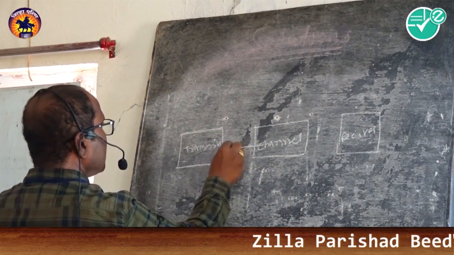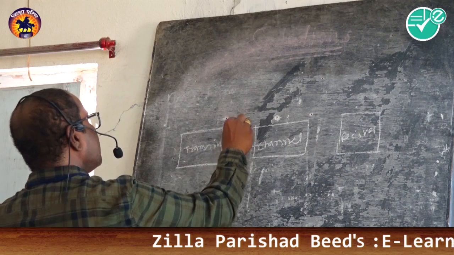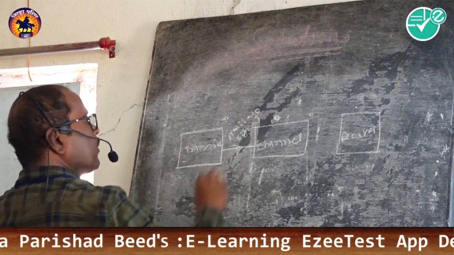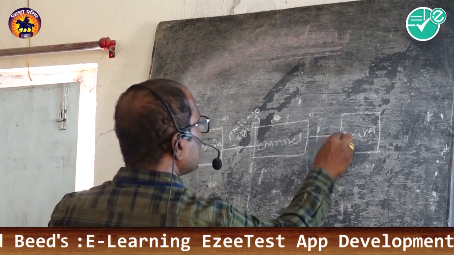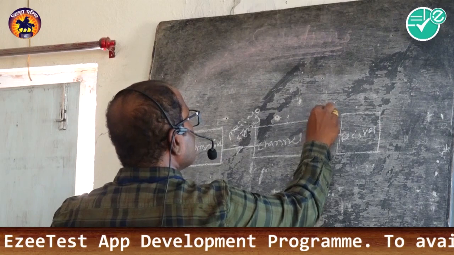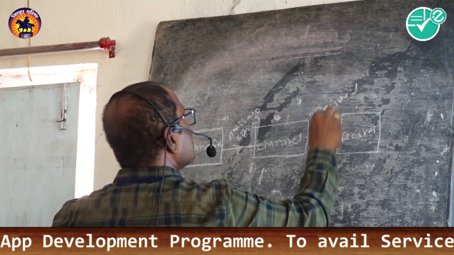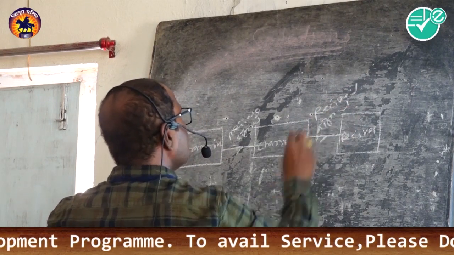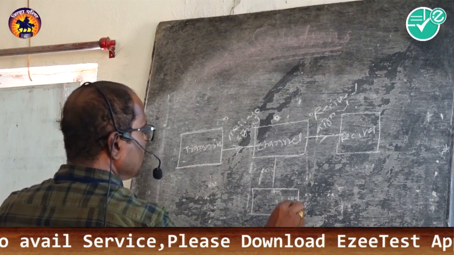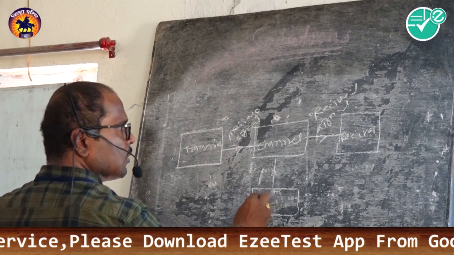This one is the message signal. Here it is the received signal.